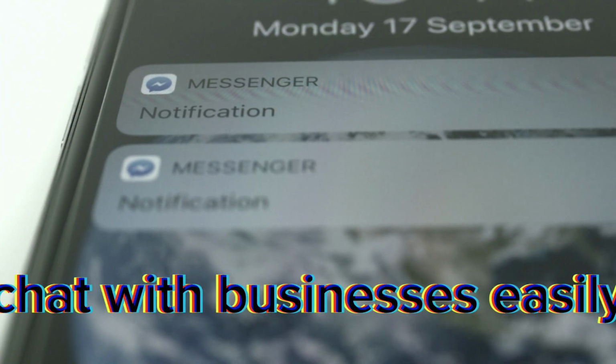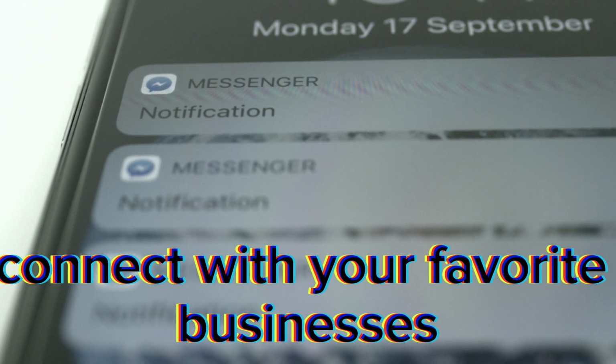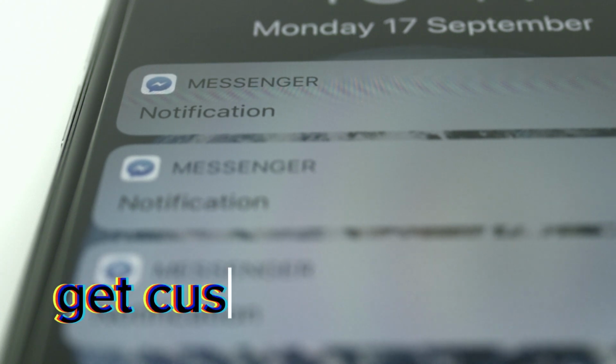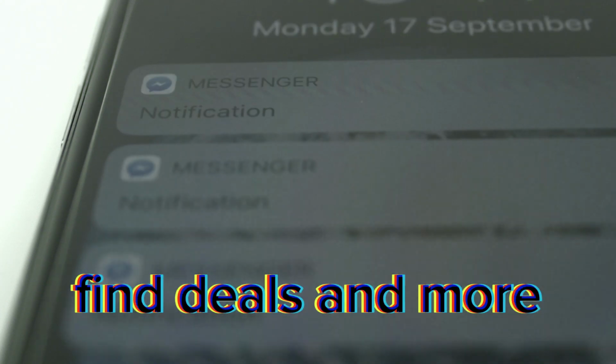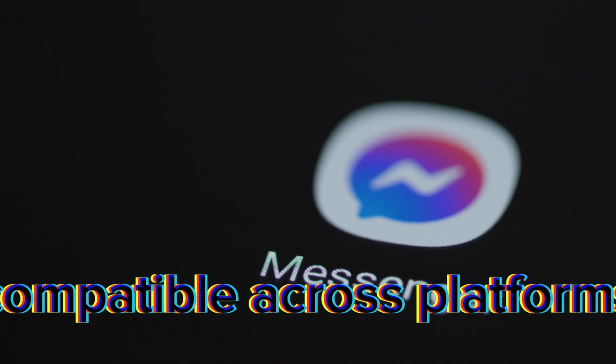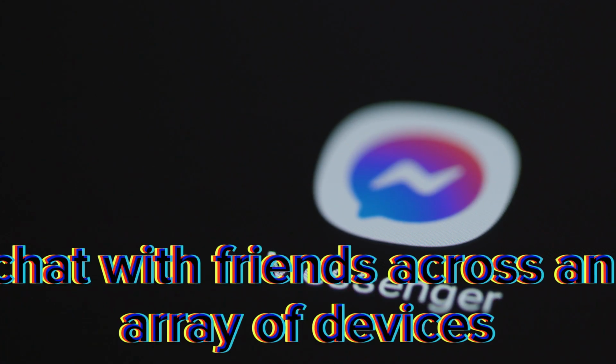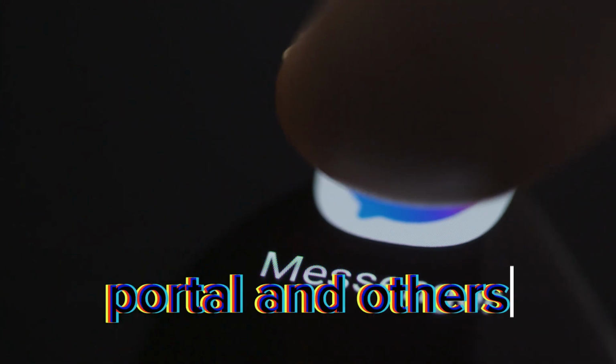Tap with businesses. Easily connect with your favorite businesses to make reservations, get customer support, find deals, and more. Compatible across platforms. Chat with friends across an array of devices like desktop, Portal, and others.